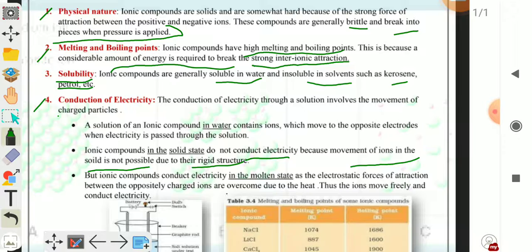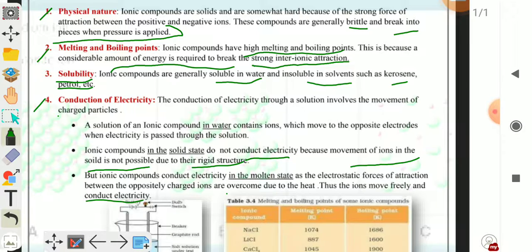In the molten state, they can conduct electricity as the electrostatic force of attraction between the oppositely charged ions is overcome due to the heat. Thus, the ions move freely and conduct electricity.